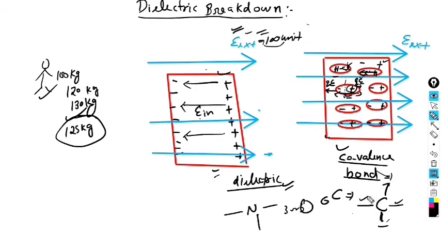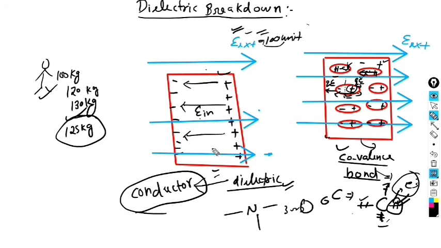In different cases, all these electrons which are involved in forming the bonds will break away, and the availability of electrons will be much more. In this case, many free electrons will appear all of a sudden. So this dielectric will start behaving like a conductor. When the availability of electrons is more, you can say this dielectric has been converted into a conductor. Then in that case, no difference will be there between dielectric and conductor.